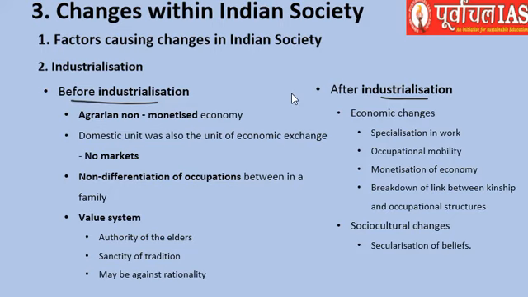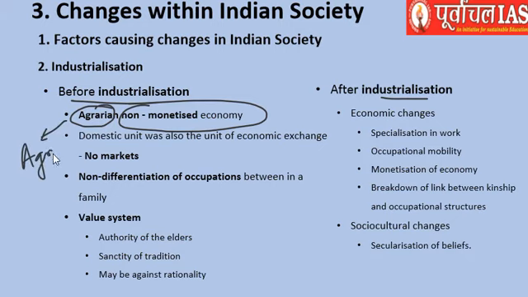Of course we will discuss what changes have happened, but as far as industrialization is concerned, a few important words are to be remembered. Before industrialization, our entire society was agrarian, it was a non monetized economy. Agrarian in the sense agriculture was the most prevalent occupation of the people, and the entire economy of the society was non monetized. There were no coins, there were no notes which we use right now. So it was non monetized then.